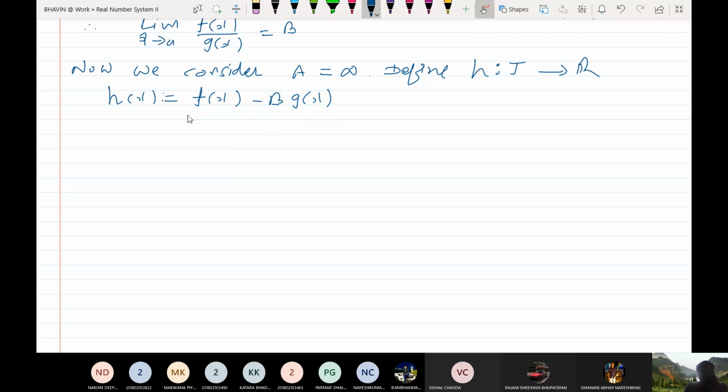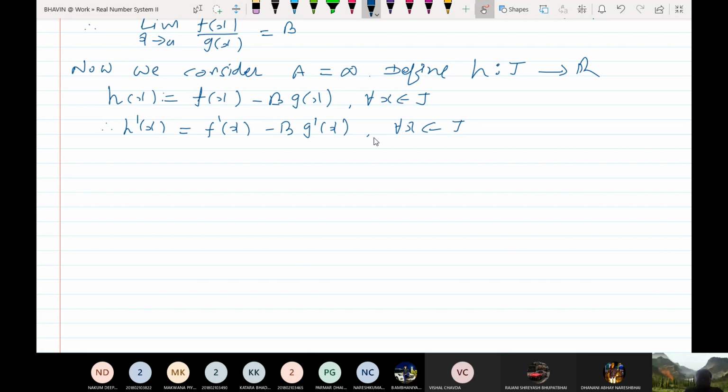Since f and g are differentiable, h is also differentiable and continuous. What is h'(x)? It is f'(x) minus b g'(x), since b is constant, so it can be taken outside of the derivative. Do you understand?